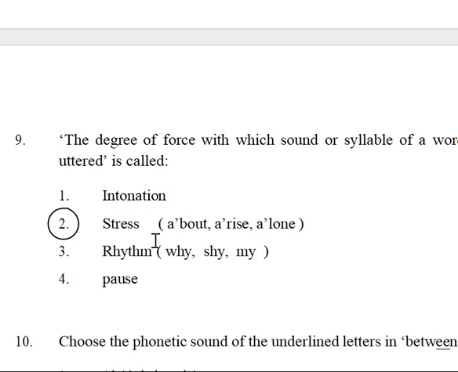Next, rhythm means words like why, shy, my, I, where the ending comes with the same rhythm. Intonation is the way of rising and falling tone. For example, today my wife is coming. Here he is saying it with the feeling of being happy about his wife.